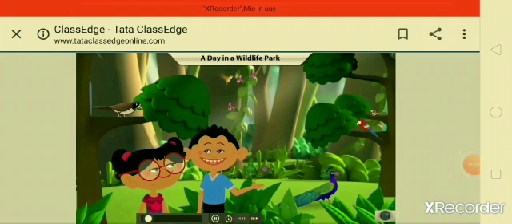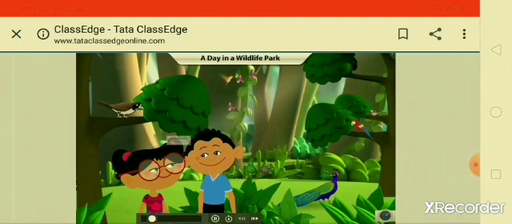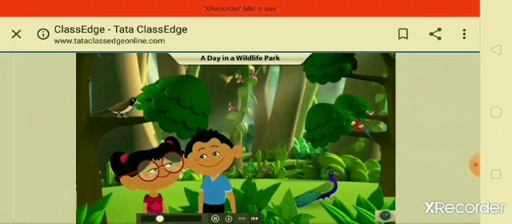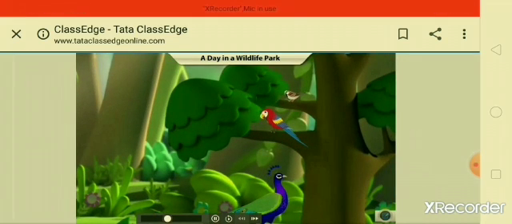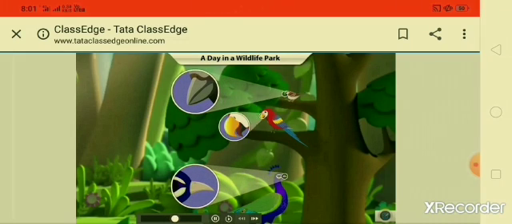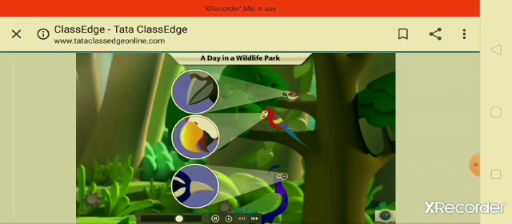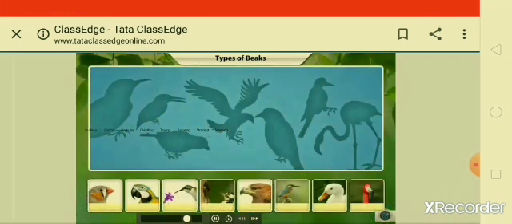Watching birds is so much fun. They are so similar, yet so very different. Yes, especially their beaks. Look at the beaks of the peacock, sparrow and parrot. I wonder why they are so different. The shape and size of a bird's beak is adapted for feeding on different kinds of food. Click on the different beaks to know more.